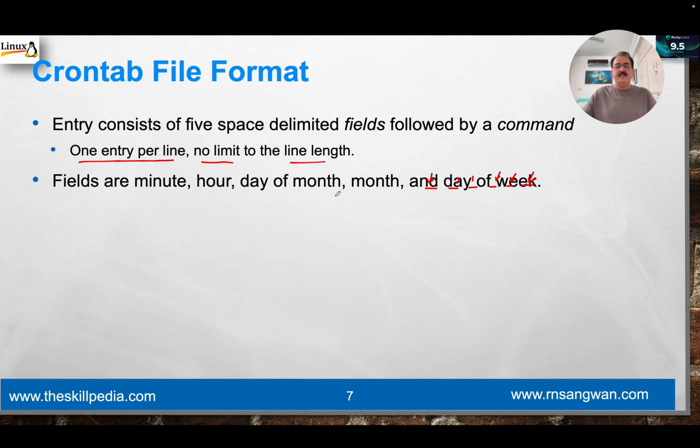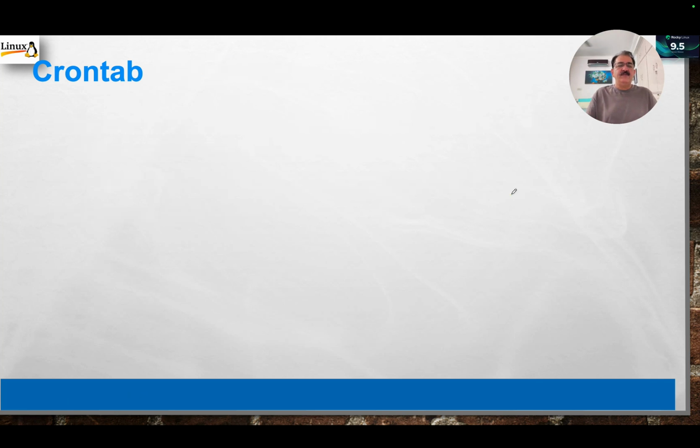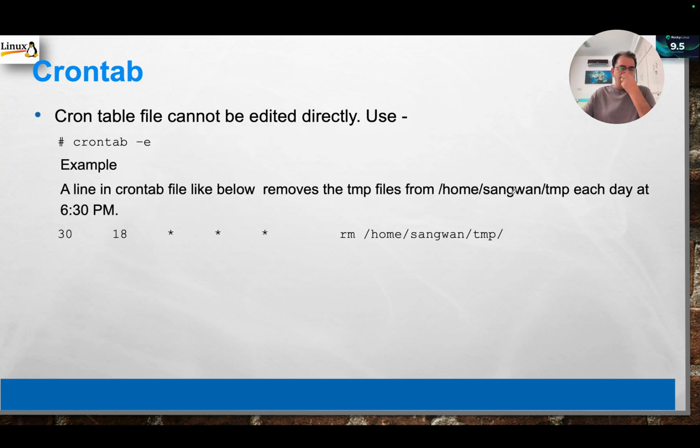The first field is the minute, the second field is the hour, the third field is the day of the month, the fourth field is the month, the fifth field is the day of the week, and the last is the command to be executed. Minute, hour, day of month, day of week. And a comment begins with a hash. Now the first command, for example, crontab -e.